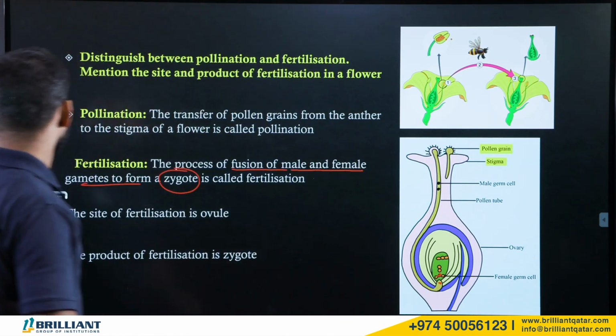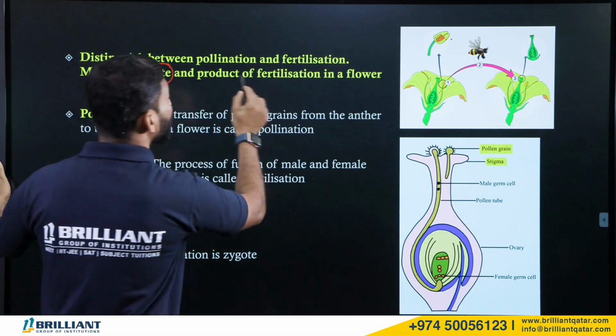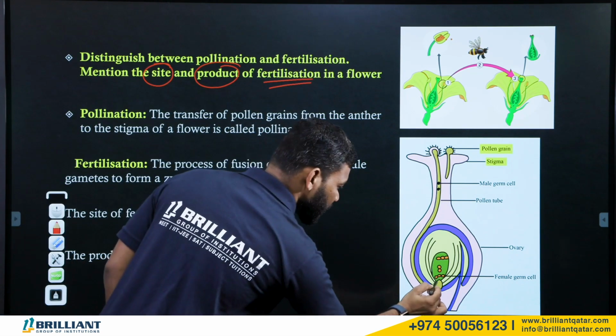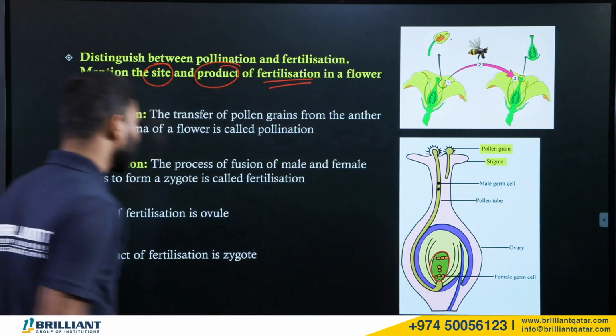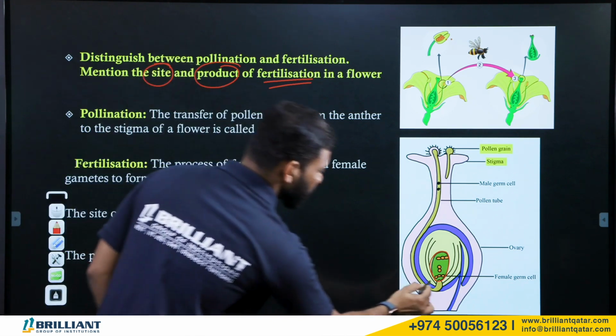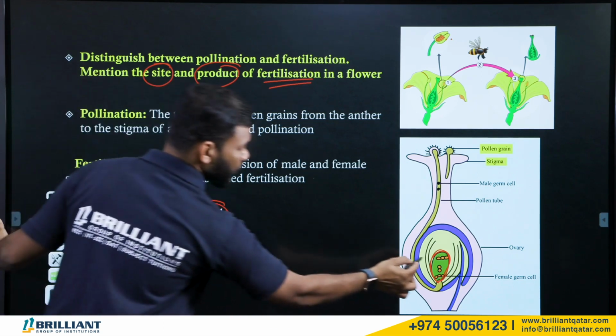Okay. Now, there is one more question. Mention the site and the product of fertilization. Where is the site? Just now we said that the site of fertilization, where fertilization occurs, is the ovule. This is the ovule.